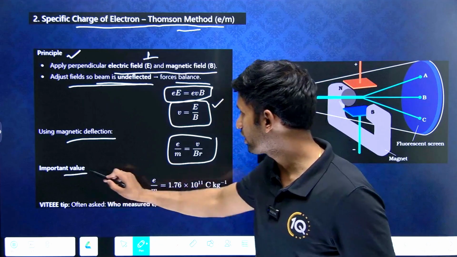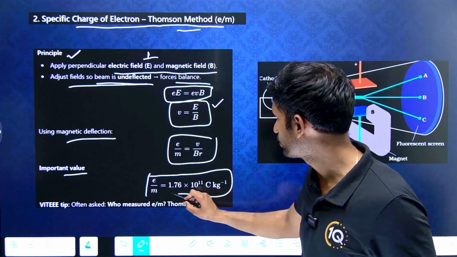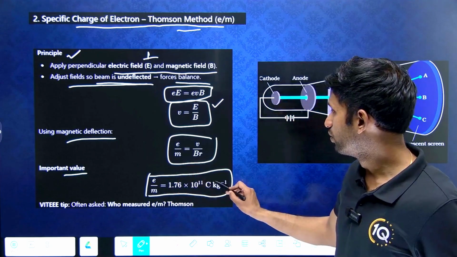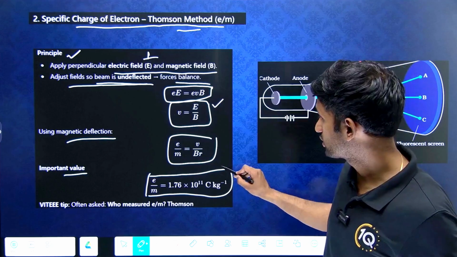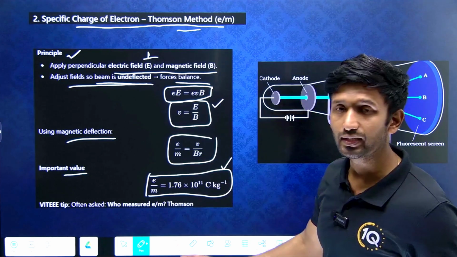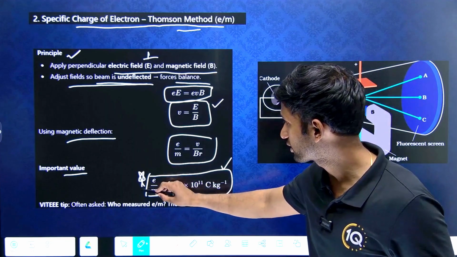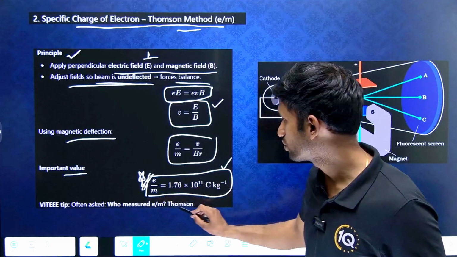And what is the important value? e/m equals 1.76 × 10^11 coulomb per kilogram. So this is how it is being represented over here: e/m is 1.76 × 10^11. This is the most important expression. Remember this. It is often asked who measured e/m.